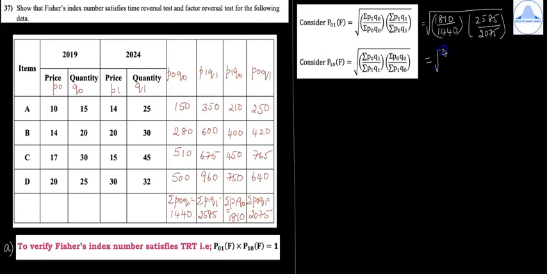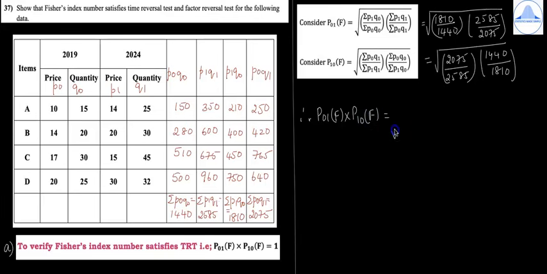Similarly, substituting the totals in P10 of F, you will get root of 2075 divided by 2585 into 1440 divided by 1810. So now multiply both. Therefore, P01 of F into P10 of F is equal to, so draw a long square root and write all these 8 totals.